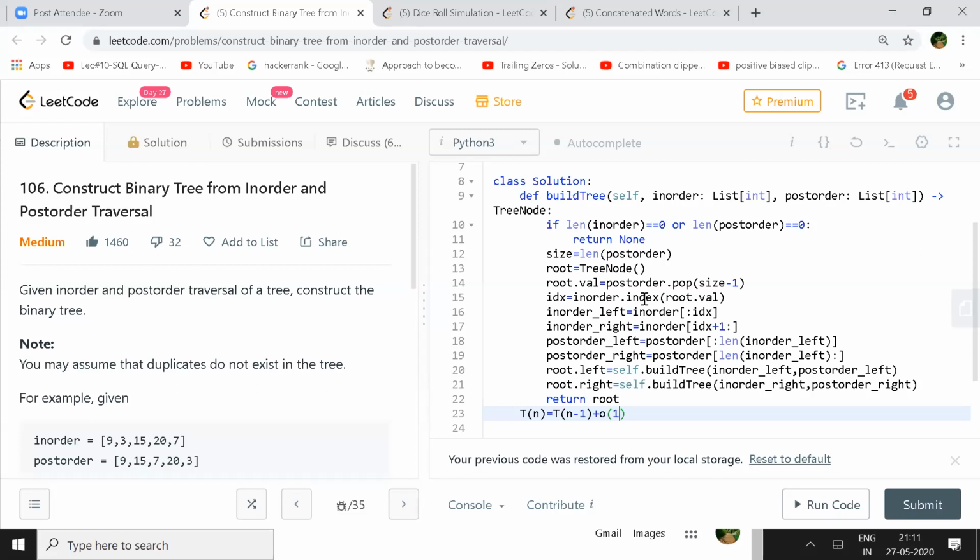At every level, let us think about this. For 3, it is order of n. Let's imagine a skewed tree and then we'll understand. For 20, you are only searching 20 in the 1, 5, 2, 7 subset, so that's around 2n actually.